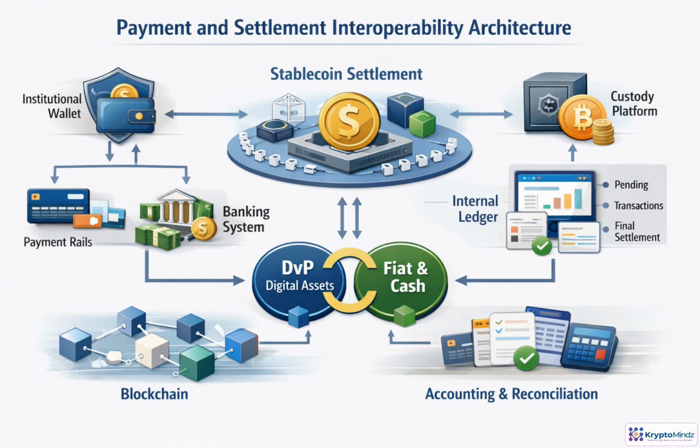Interoperability turns a wallet from a signing tool into a settlement platform. Fiat funding may enter through banking rails, while token movement occurs through stablecoin contracts and custody infrastructure, with compliance monitoring in the loop. The internal ledger then has to mirror every state: pending, failed, fee-adjusted, and final. A settlement orchestrator ties this together, supporting delivery versus payment, pre-funding, batching, and exceptions, so digital asset transfer and cash settlement stay synchronized and reconcilable.